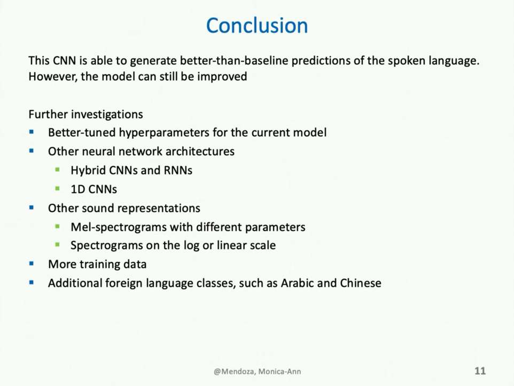Specifically, I've seen a couple papers that show that CNNs combined with LSTMs perform well. I also want to try using one-dimensional CNNs. One-dimensional CNNs are sometimes appropriate for sequential data, such as these audio clips that unfold over time.